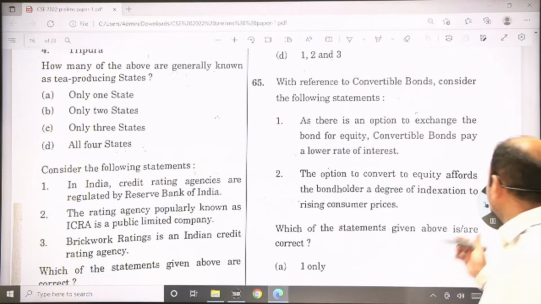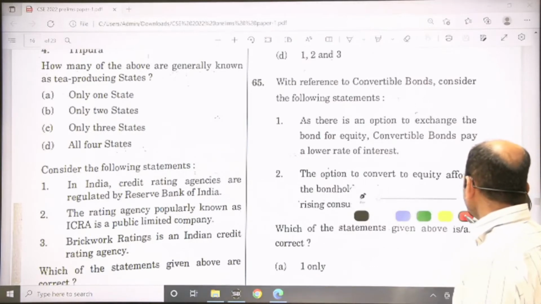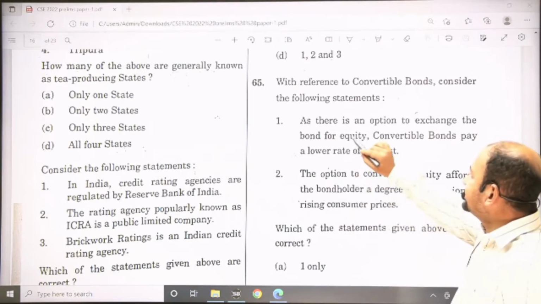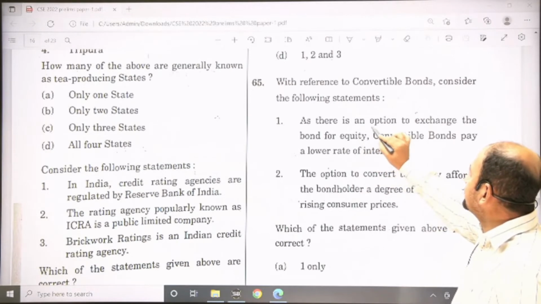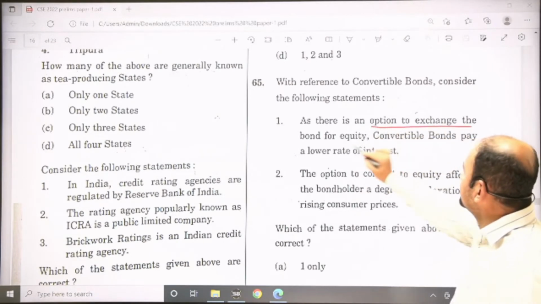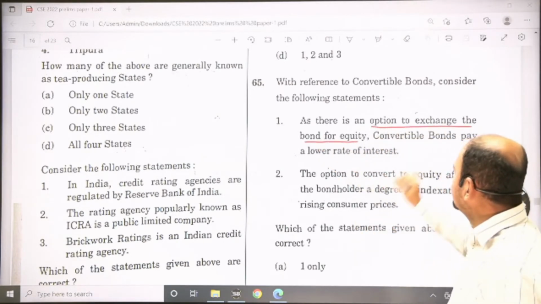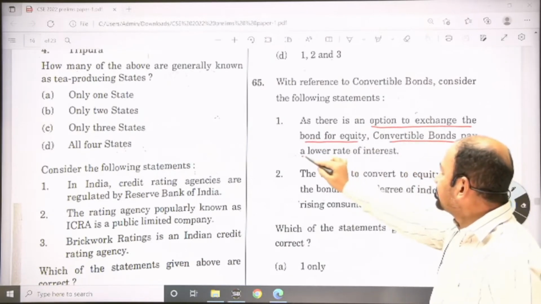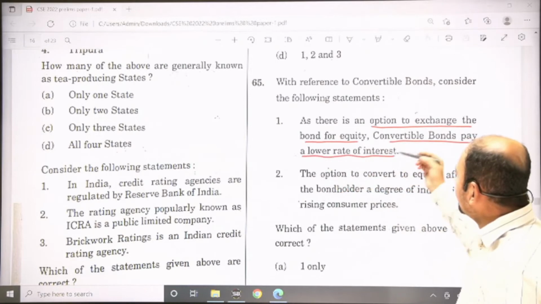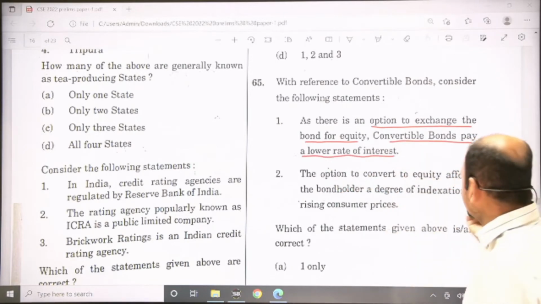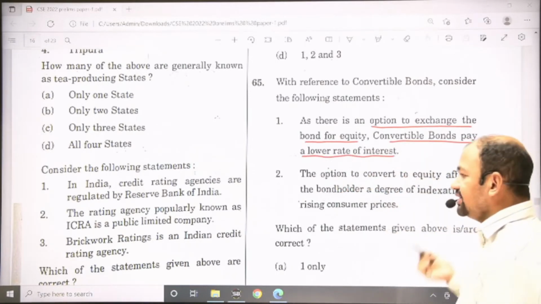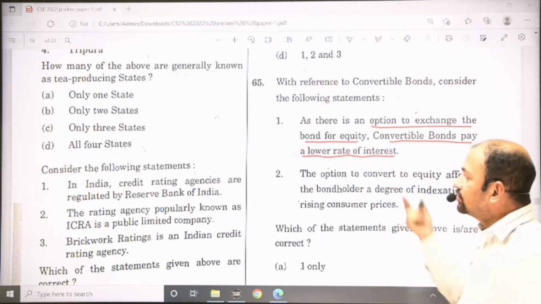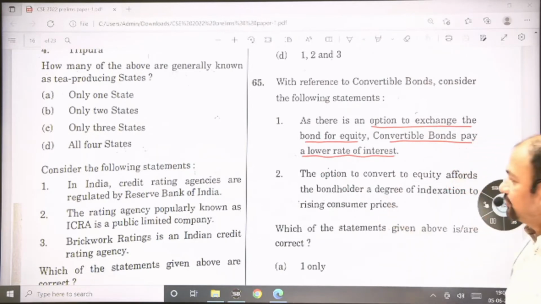So if you think about this, the statement says that there is an option to exchange the bond for equity, and second, convertible bonds pay a lower rate of interest. So obviously this is a correct statement. Bonds are paying a lower rate of interest, while in equity you will get more profits. That's why you are going to convert this into equity.